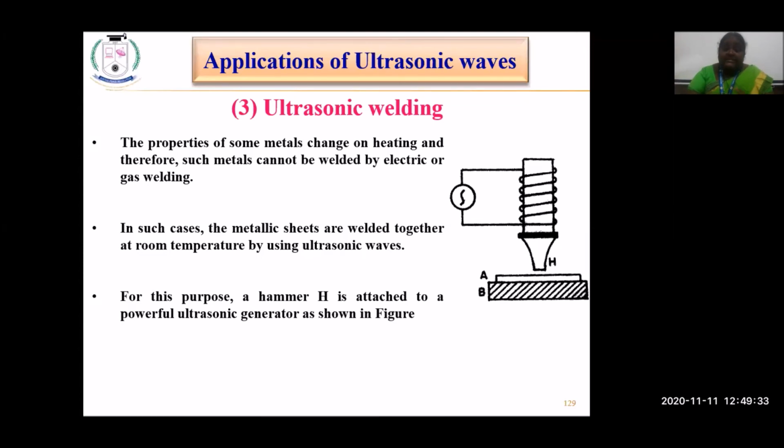Some metals might change. Some of the metals, on heating, might get destroyed. So in such cases they do not use this heating method for welding. In such cases they use these ultrasonic hammers. So this ultrasonic hammer will be there. There will be two portions. These are the portions they want to weld.